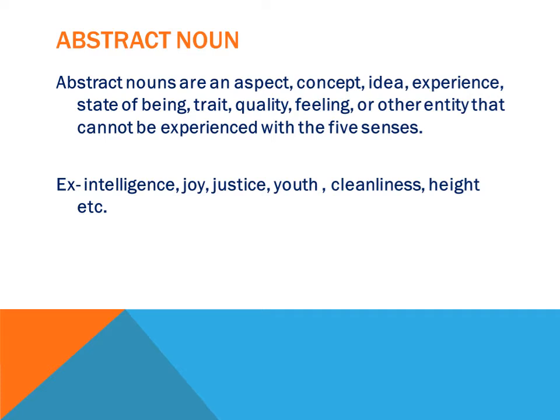Now let me read out the definition, then we'll continue. Abstract nouns are an aspect, concept, idea, experience, state of being, trait, quality, feeling or other entity that cannot be experienced with the 5 senses. So a very simple way to recognize abstract and concrete nouns is to think about the 5 senses, whether you can use them with the given noun or not, right?